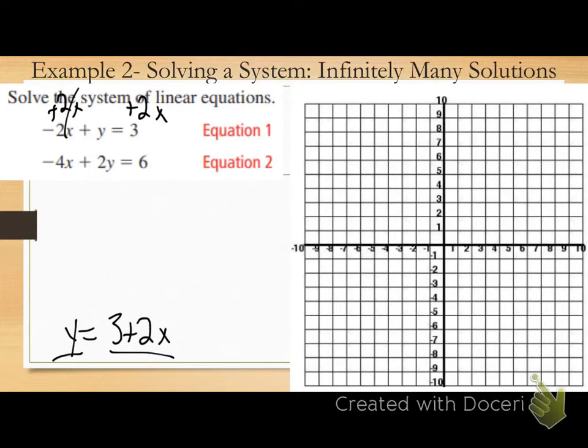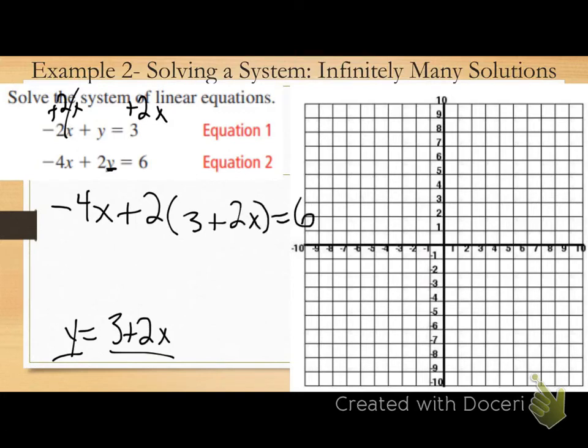Boom. Done. So what does y equal? 3 plus 2x. What does that mean I can do with this y in my second equation? I can substitute 3 plus 2x for this y variable.